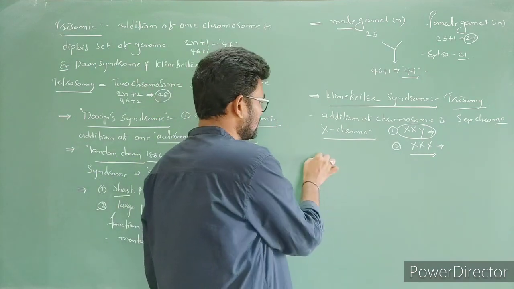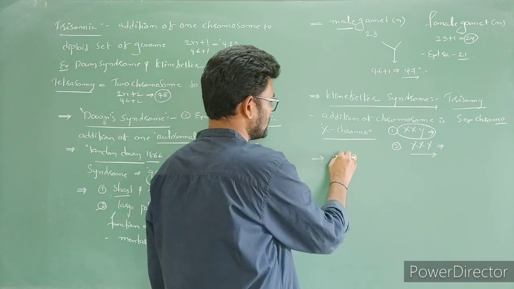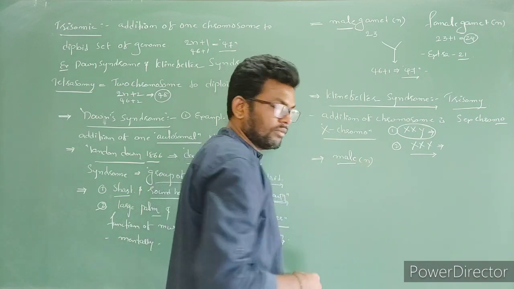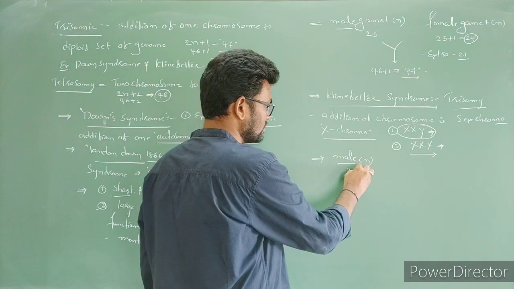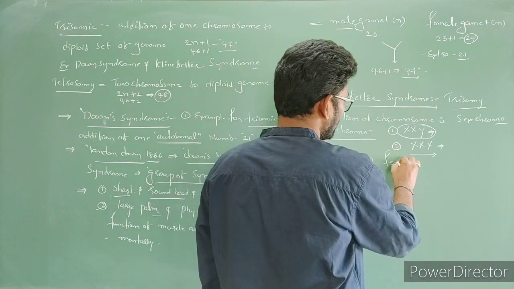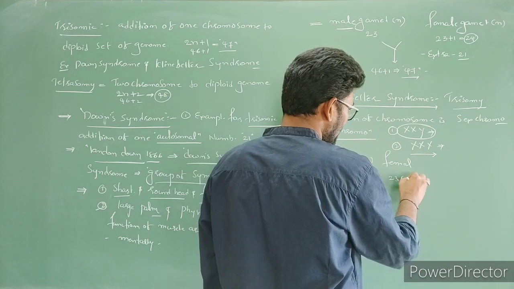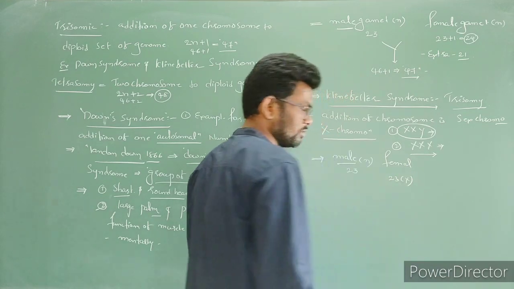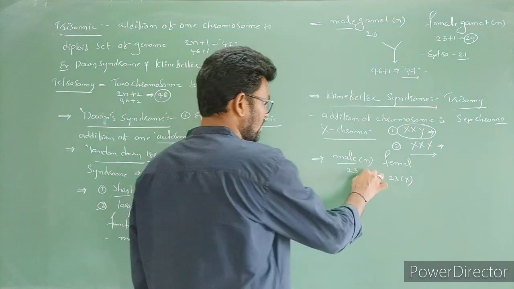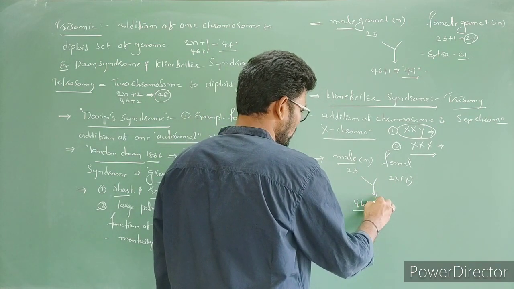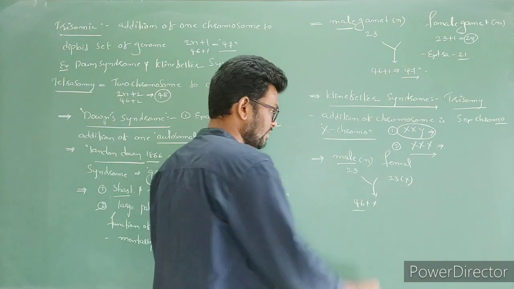Let's see how these gametes are going to form. As usual, the male is haploid, chromosome number 23, and the female has 23 chromosomes and again one extra X chromosome. So then 46 chromosomes plus one X chromosome. If the male gives a Y chromosome, it becomes XXY.